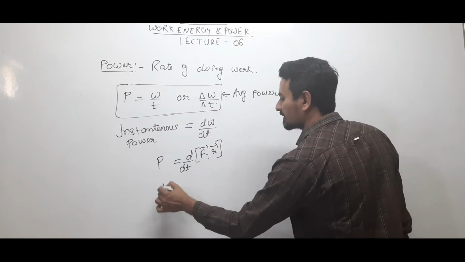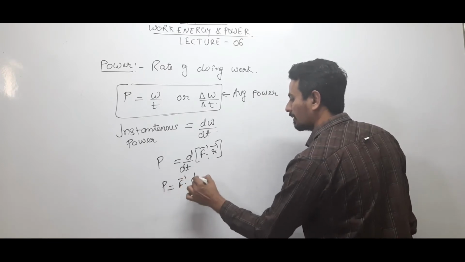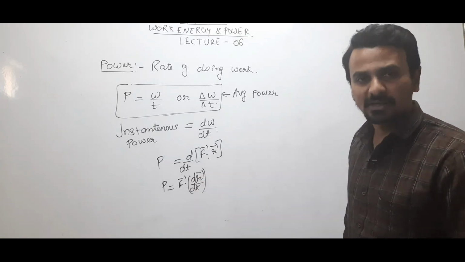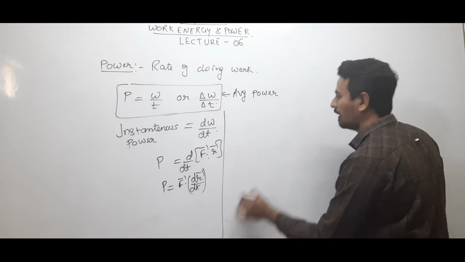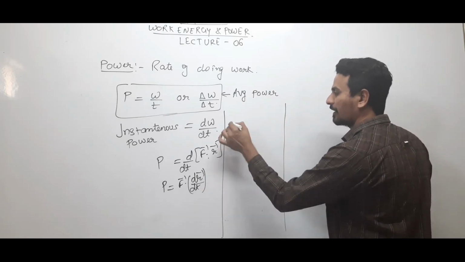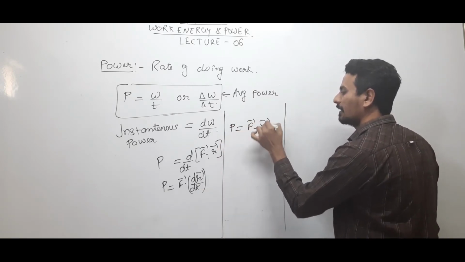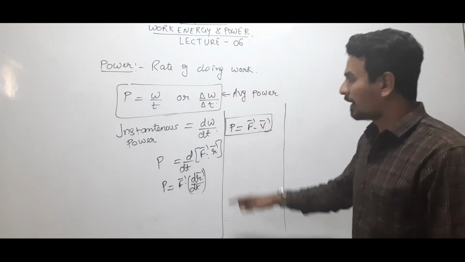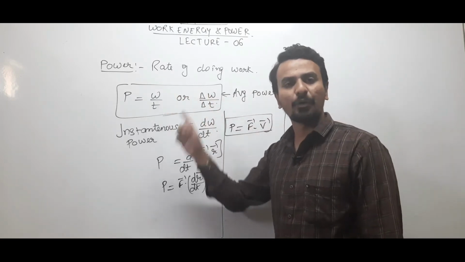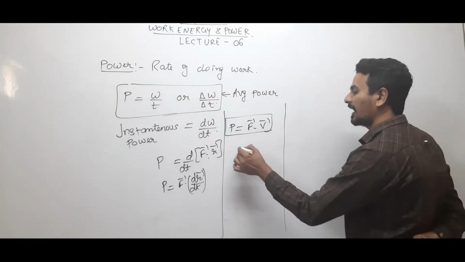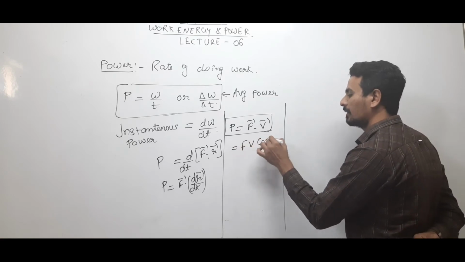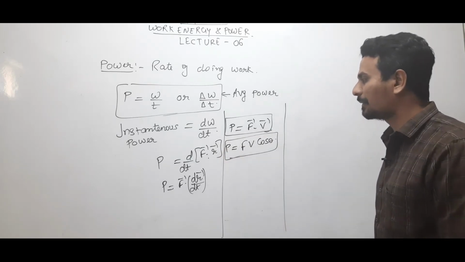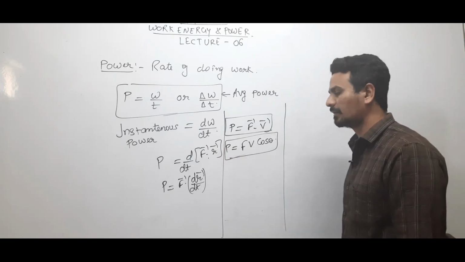Okay, if force is constant, it can be taken outside. dr by dt, what is dr by dt? Velocity. dr by dt is velocity, rate of change in position. So finally, instantaneous power is the dot product of F and V. Clear? So instantaneous power is F dot V. Average power is W by T, delta W by delta T. We can further write this as FV cos theta, where theta is the angle between F and V.